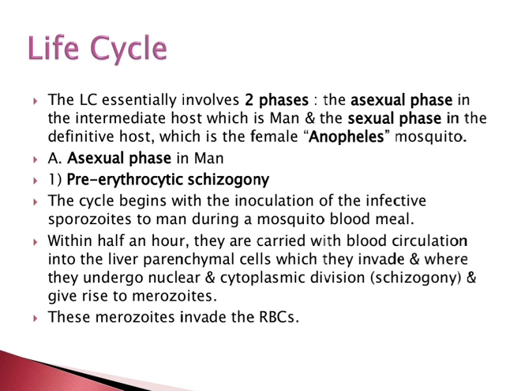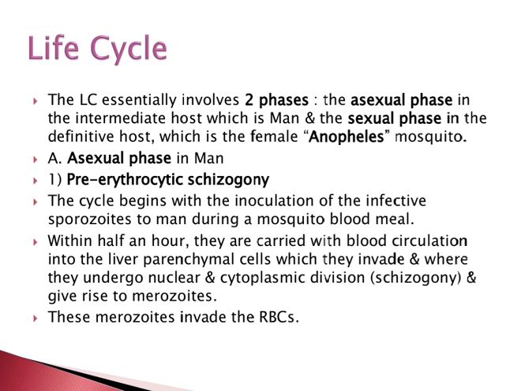The life cycle essentially involves two phases: the asexual phase in the intermediate host, which is man, and the sexual phase in the definitive host, which is the female Anopheles mosquito. Asexual phase in man, the pre-erythrocytic schizogony. The cycle begins with the inoculation of the infective sporozoites to man during the mosquito blood meal.